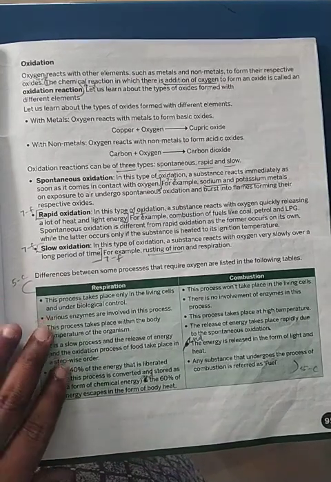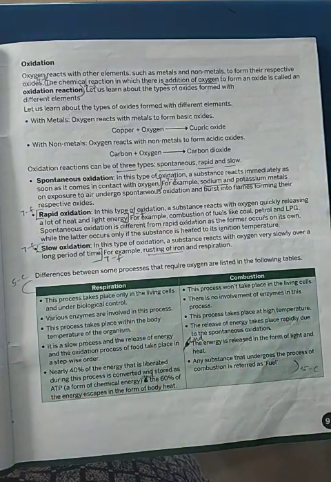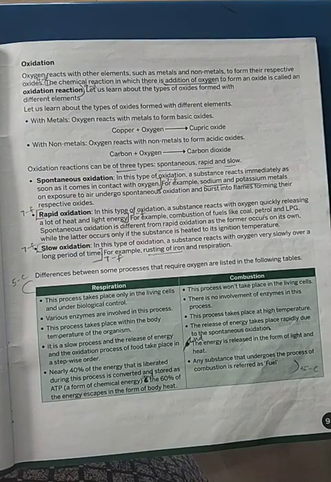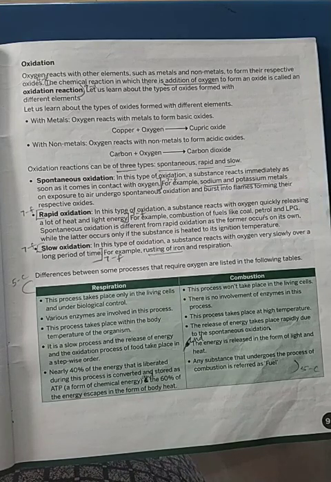So what are the differences between respiration and combustion? Respiration is a biological process, whereas combustion is a chemical process. In respiration, you take in oxygen and give out carbon dioxide. This oxygen is going to burn the food which human beings or living things eat. Whereas in combustion, the oxygen is going to burn the material or substance itself. And respiration is a very slow process. Combustion is a quick process.